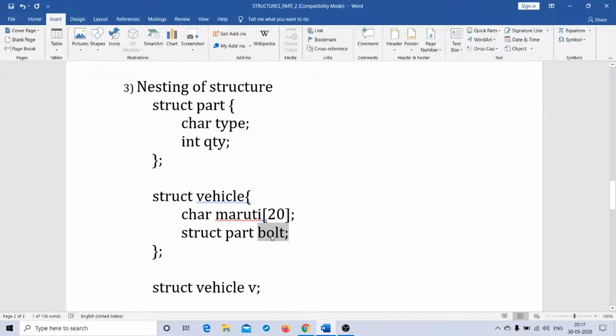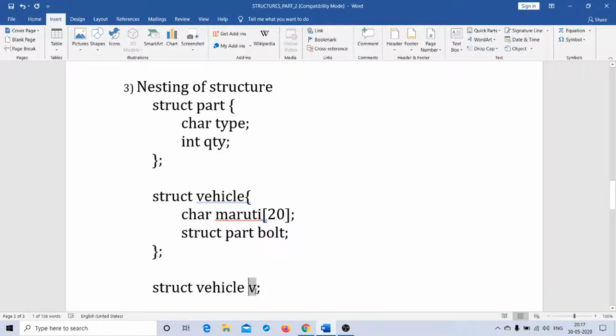When bolt acts as a structure variable, it acts as a structure variable to part. That means bolt will have access to all the member elements to which part belongs, so I have type and I have quantity. For both these member elements, the variable bolt will have access.